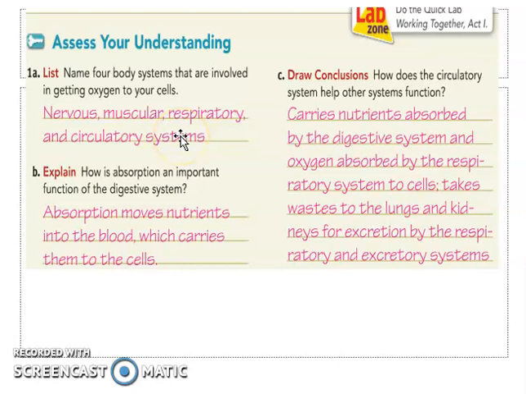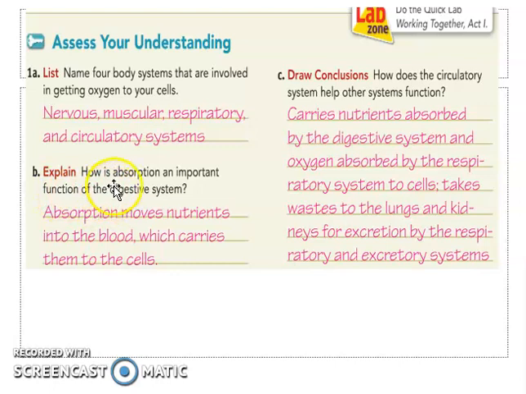Assess your understanding. Again, on this page, you can answer on your own. List. Name the body systems that are involved in getting oxygen to your cells. Okay. The nervous system is one responsible. Another is muscular, respiratory, and circulatory system. Nervous, muscular, respiratory, and circulatory systems are the ones responsible for getting the oxygen to our cells.